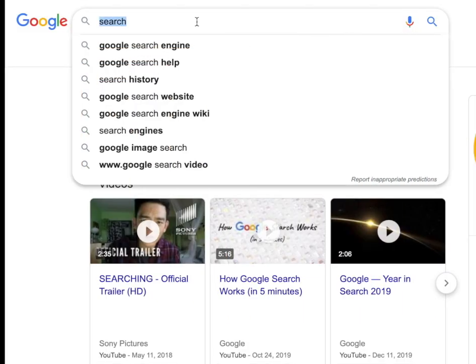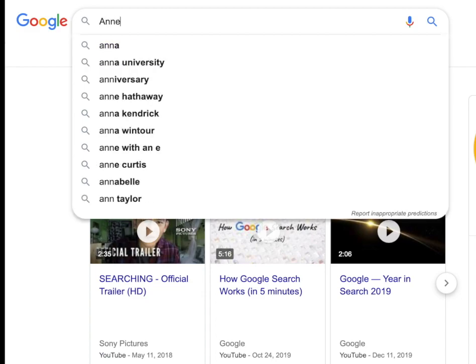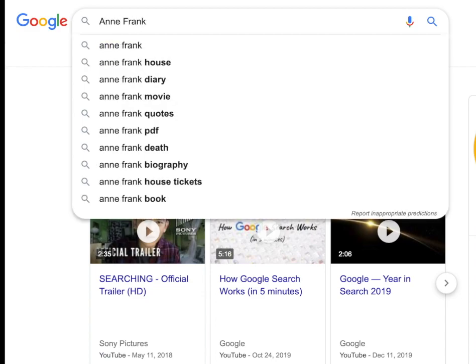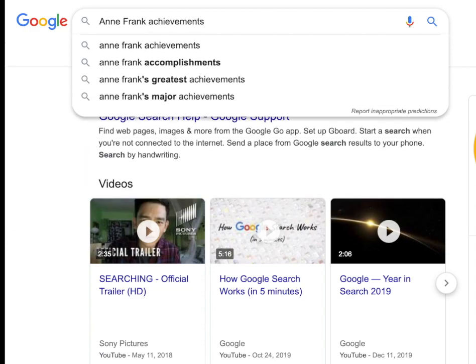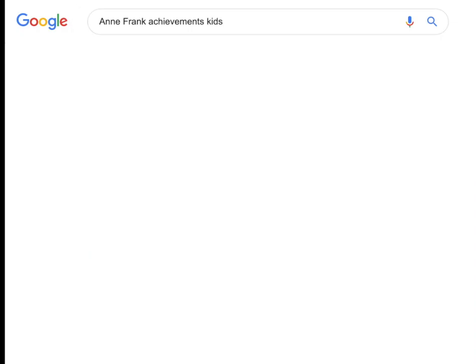Okay, so in class, let's say we're looking for women of note. Let's say I want to know about Anne Frank. Now, we don't want to search the whole internet. Why don't you do Anne Frank achievements, if that's one of the points we're studying, and I'm going to type in kids here at the end. Let's see what happens now.